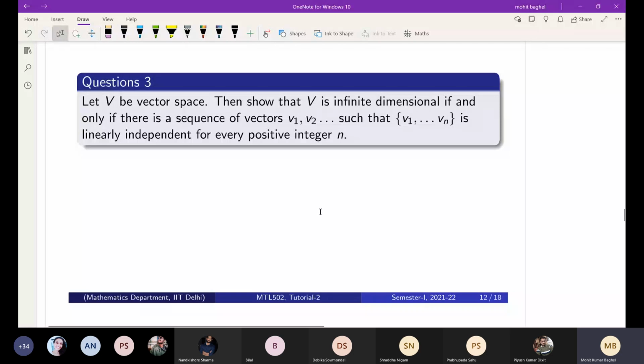Here let V be a vector space, and we have to show V is infinite dimensional if and only if there is a sequence of vectors V1, V2, and so on, such that every finite set V1 to Vn is linearly independent. That you have to show. Is the question clear to all? Yes sir. Then you have to show this statement, if and only if.